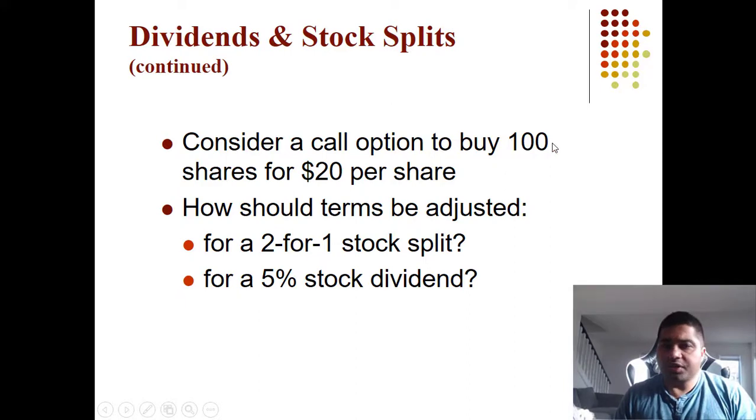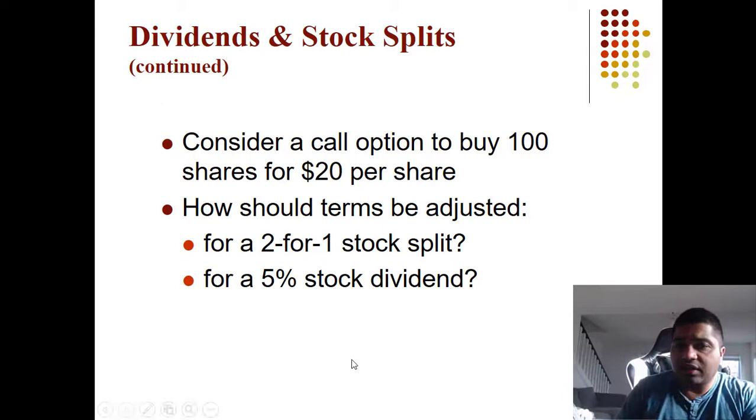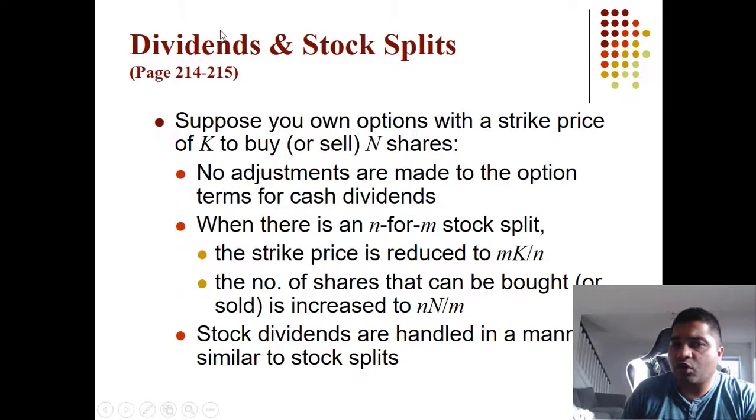So consider a call option. So $20 per share is there. 2 for 1 stock split. So what will happen to the stock? What will happen to the exercise price? So what is happening, this $20 share is getting divided into 2 stocks. So $10 per share. So the corresponding exercise price will also change. But when a normal cash dividend is there, change will not occur.